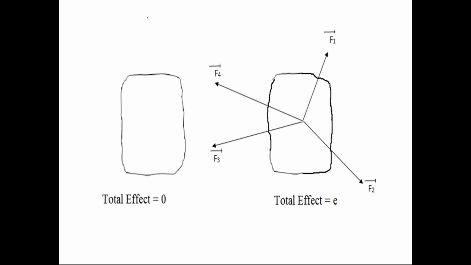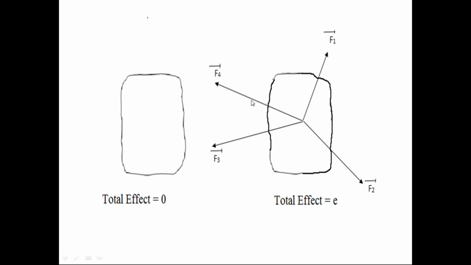If the body is in uniform motion, it continues in the same uniform motion, because no external force is acting on the body. So in this diagram, there is no effect on the body, and the condition of the body is unchanged. But check this diagram, the next diagram.